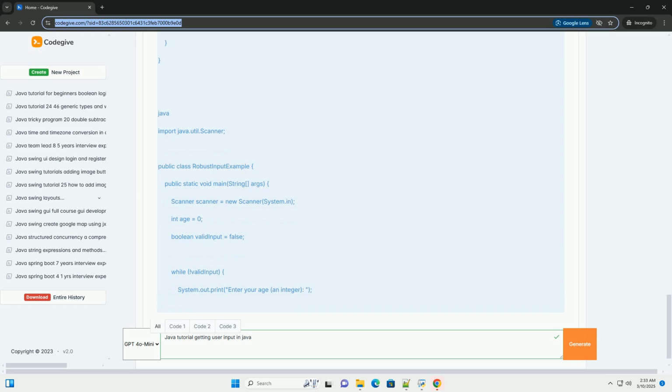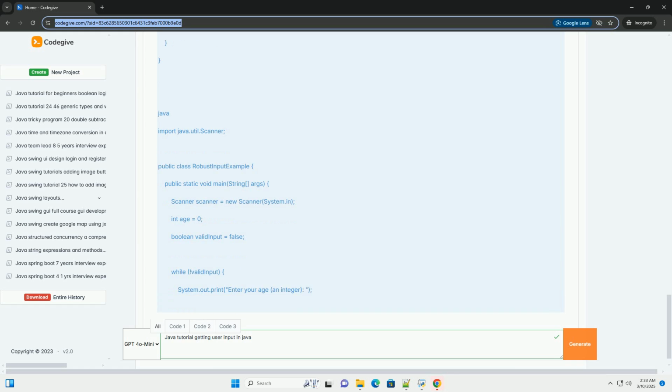Explanation: import java.util.Scanner. This line imports the Scanner class, making it available for use in your program. Scanner scanner = new Scanner(System.in). This creates a Scanner object named scanner. The System.in argument indicates that the Scanner will read input from the standard input stream, typically the console.